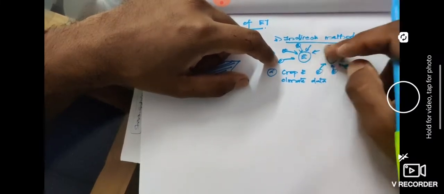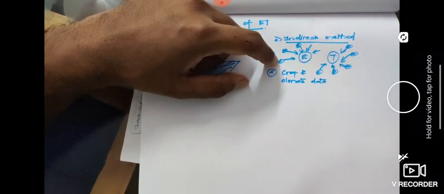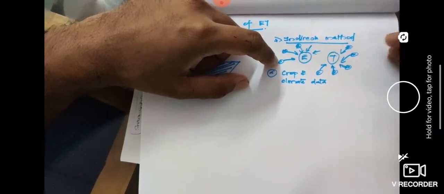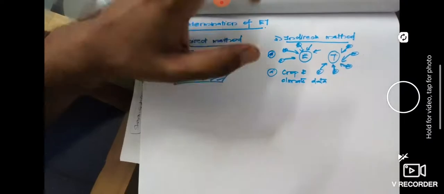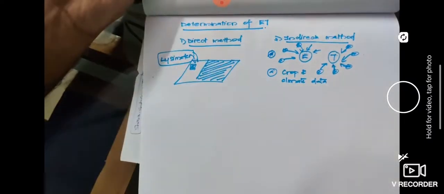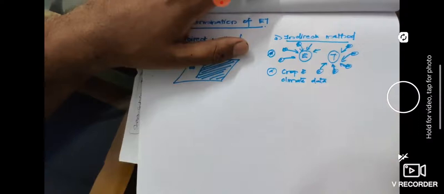And the climatic data, say for example the wind velocity is low in one location and in some other location the wind velocity is high. If wind velocity is high, the evaporation rate is also expected to be high. So we are correlating some other factors. That's how the indirect method works.